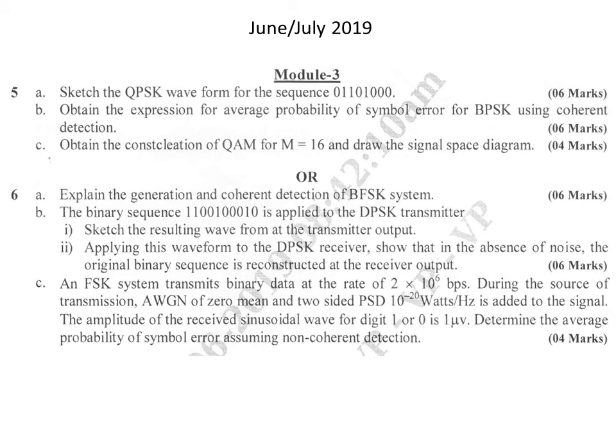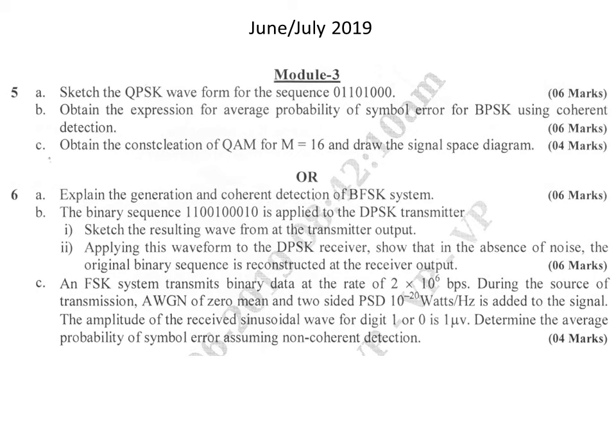And the third question is: an FSK system transmits binary data at the rate of 2 into 10 to the power 6 bits per second. During the course of transmission, AWGN of zero mean and two-sided PSD 10 to the power minus 20 watts per hertz is added to the signal.